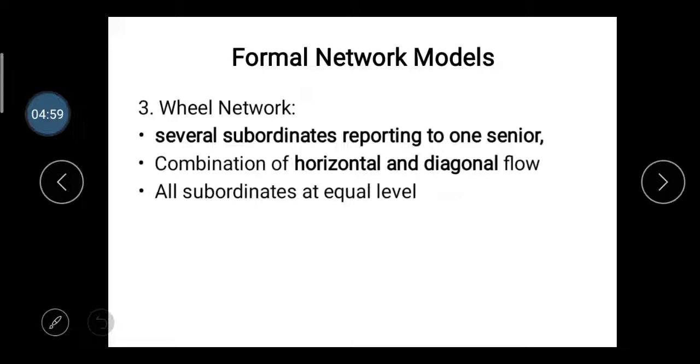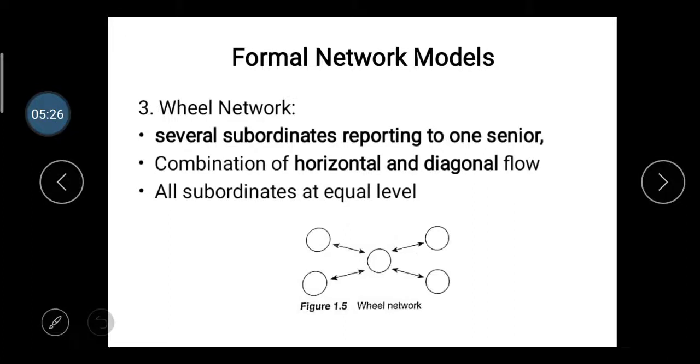In the wheel network, a number of subordinates are working and they have to report to only one senior. Wheel network is very important when your firm or organization is working at different levels and has communication channels. So let's see the diagram of the wheel network.